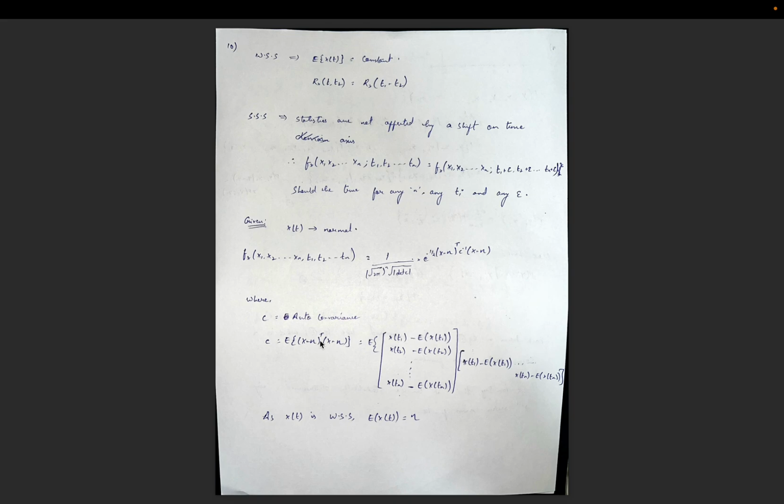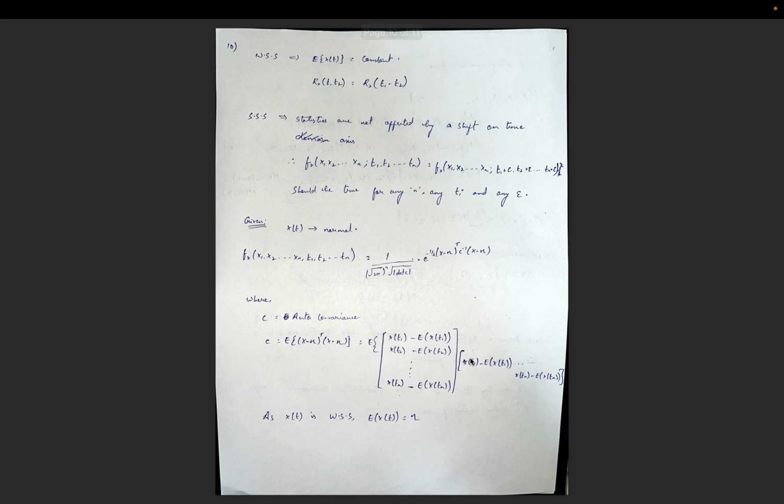So we can write this term as x of t1 minus expectation of x of t1, x of t2 minus expectation of x of t2, and so on until x of tn minus expectation of x of tn, multiplied by the same matrix in transposed form. And since x of t is wide sense stationary, we know that the expectation of x of t is a constant. So for all these values, we can say it is a constant eta.